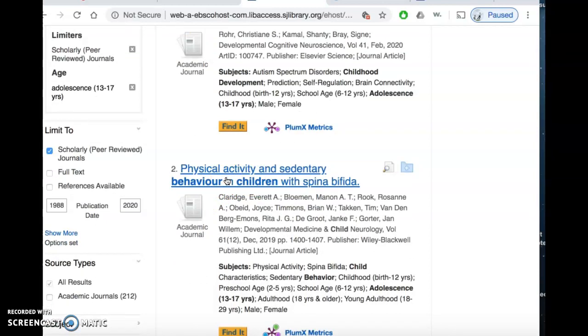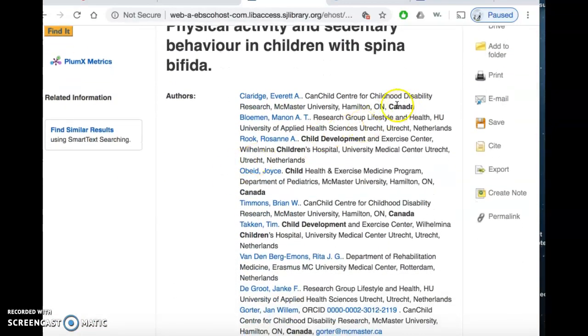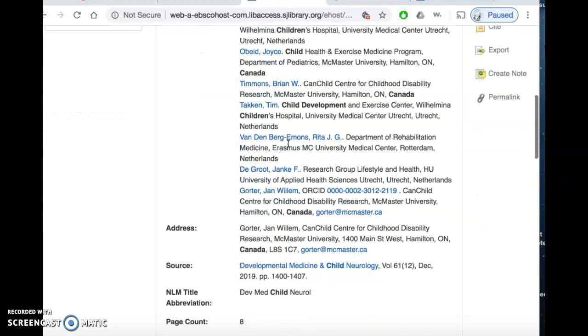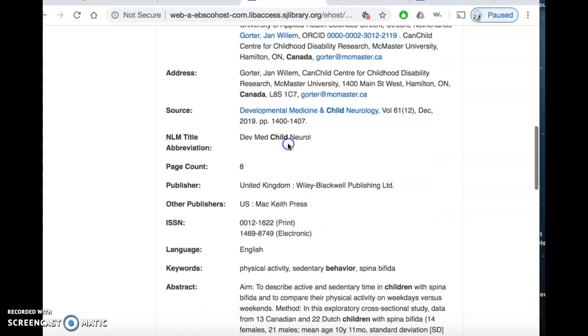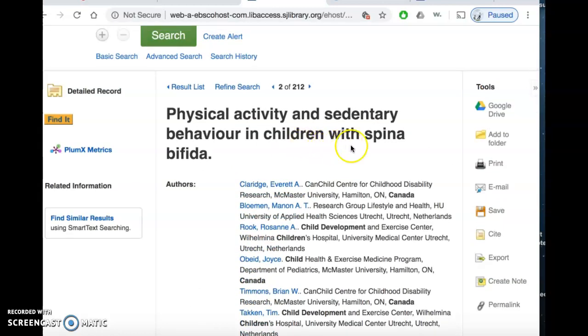I'll select this one here. Okay, so you notice some of the keywords that I've entered, Canada being one, child development, child. Okay, this one looks good, so I'll save this one. By saving it, I have the option of either emailing it, printing it, or adding it to a folder that I can go back to later on. So I'll add that to the folder, and I'll go back to my result list.